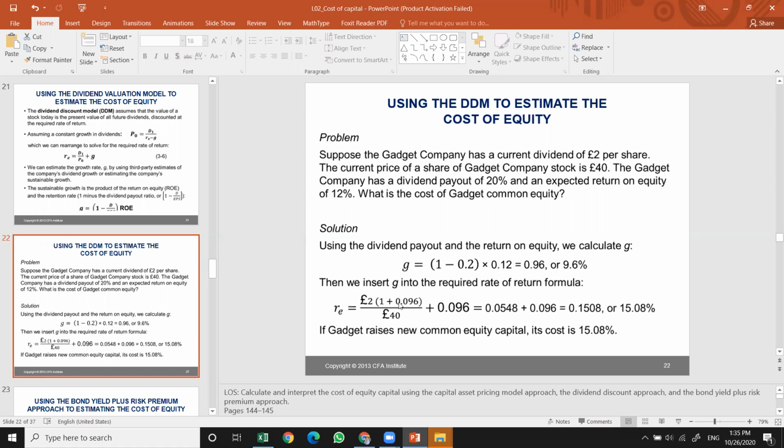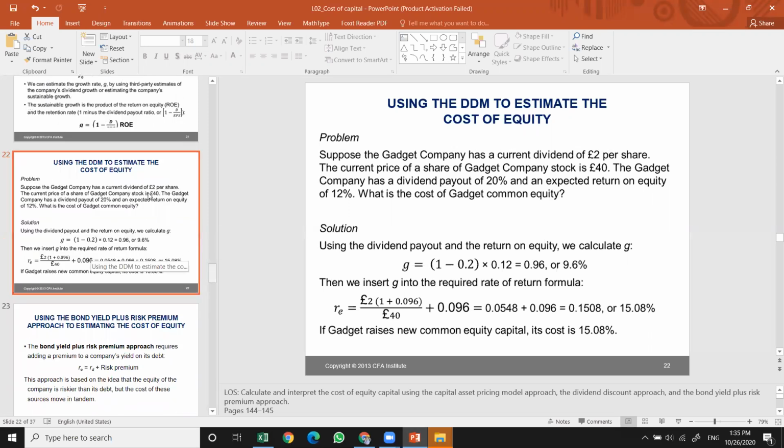We plug the calculated g of 9.6% into the formula: 2 times 1 plus 9.6%, all divided by $40, which is the previous rearranged formula, plus the growth rate itself. That gives us 15.08% as the cost of equity.